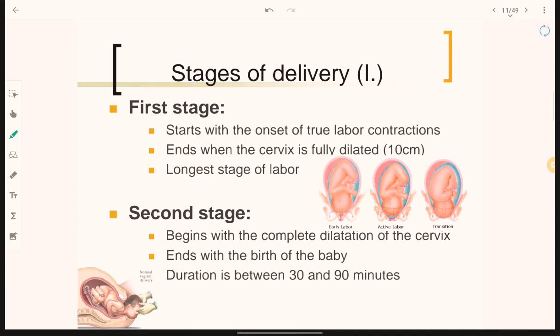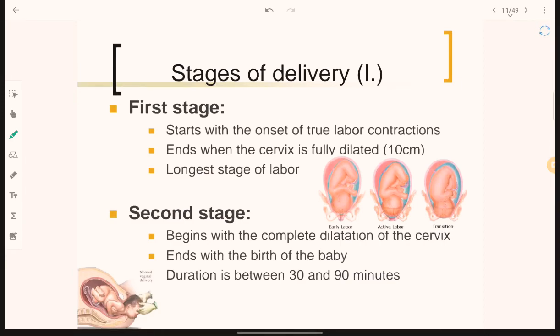First stage starts with the onset of true labor contraction and ends when the cervix is fully dilated. It is the longest stage of the labor, where the cervix is about to fully dilate, and it starts with the onset of true labor contraction.